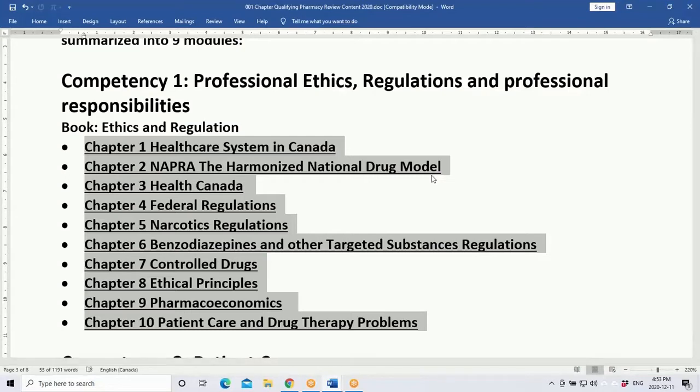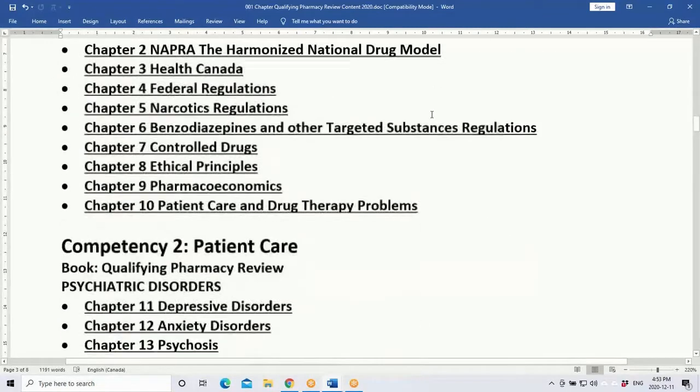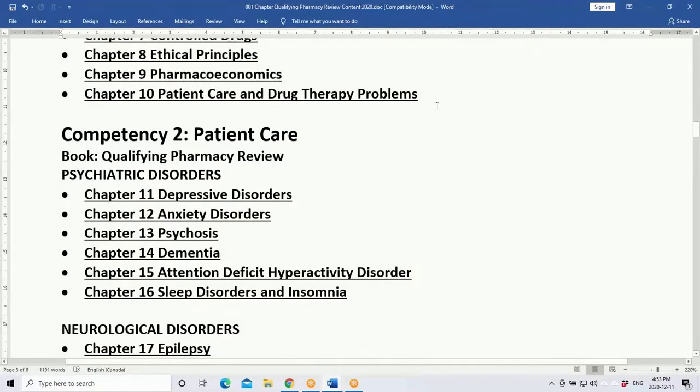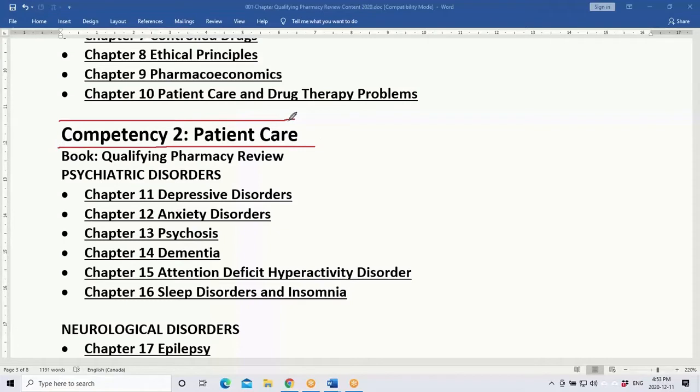And therefore, if you follow all those topics, most likely it will be covering all the important points that are necessary for every student to read for the exam. So that would be covering this one. And then followed by this, there is the next competency, competency 2, that's the biggest one, called patient care.